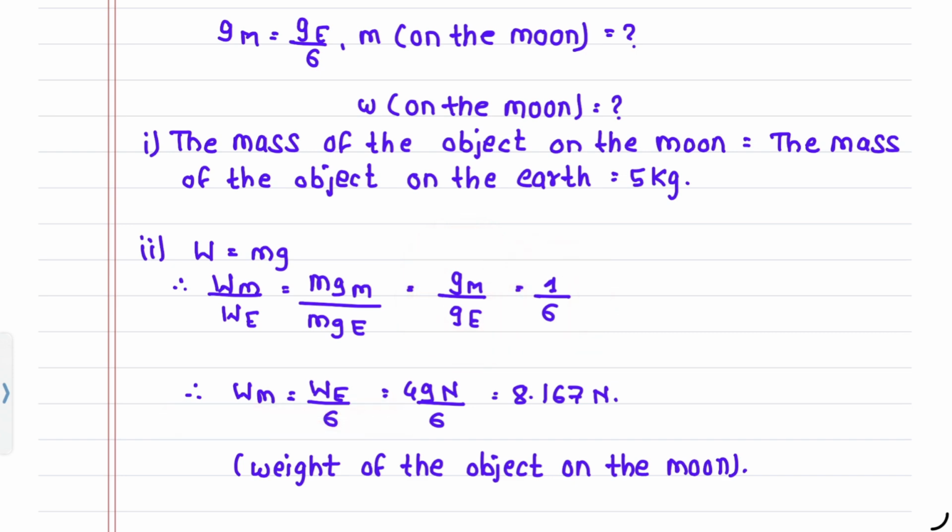Therefore, Wm is equal to We upon 6, equals 49 Newton upon 6, equals 8.167 Newton. This is the weight of the object on the moon.